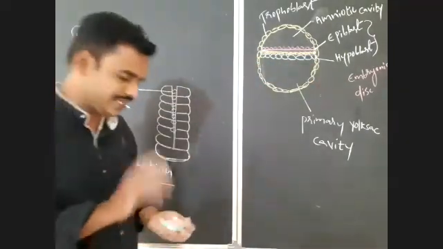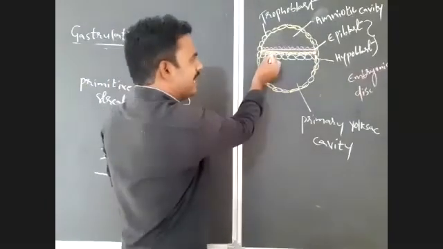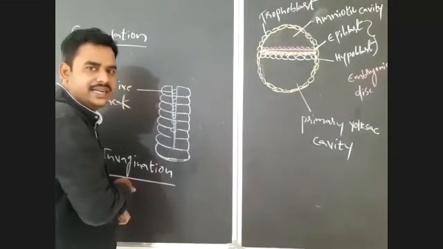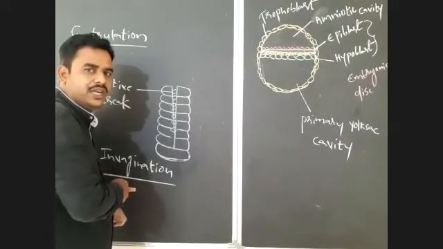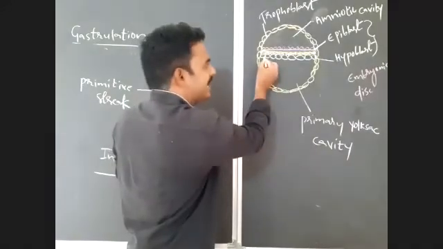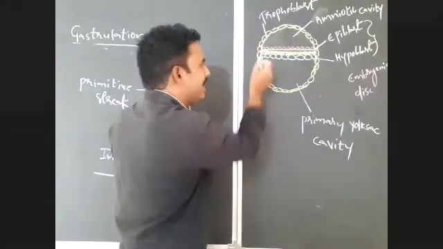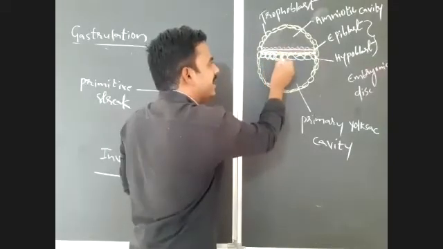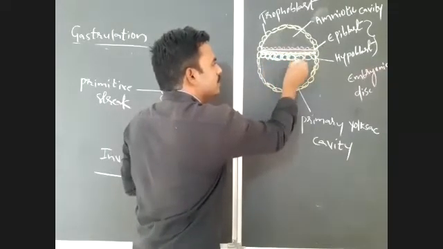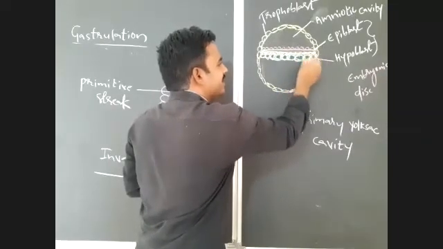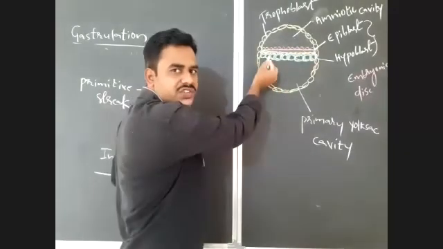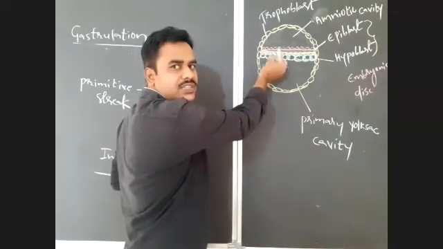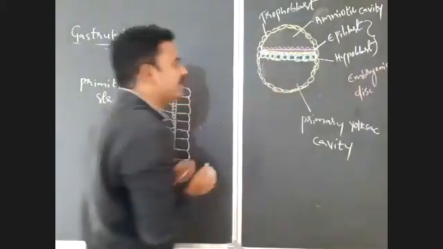In this third layer of cells, some newly invaginated cells along with the hypoblast will form the endoderm. Already the hypoblast is there, and along with it some invaginated cells from the epiblast form endoderm.